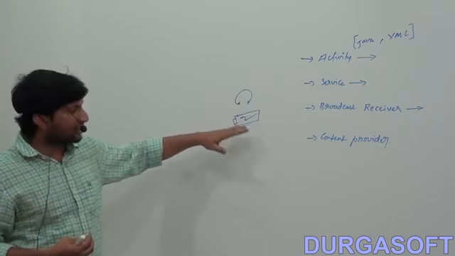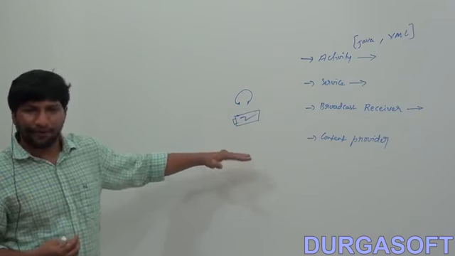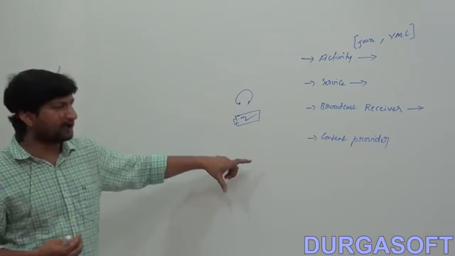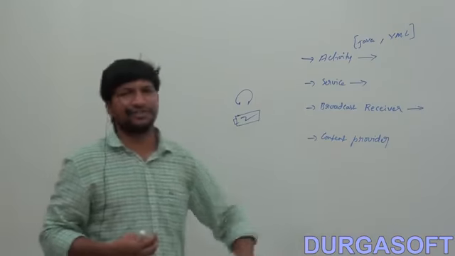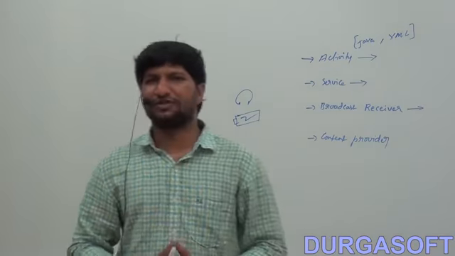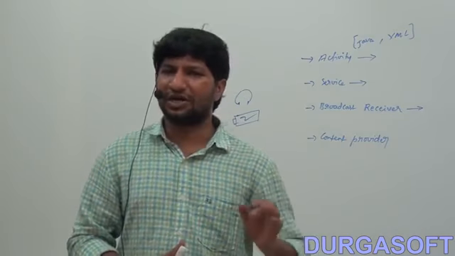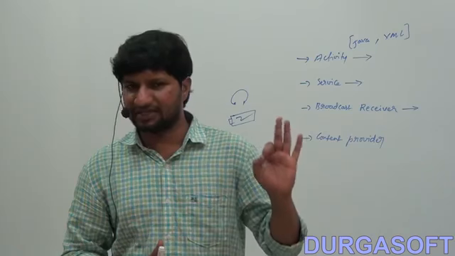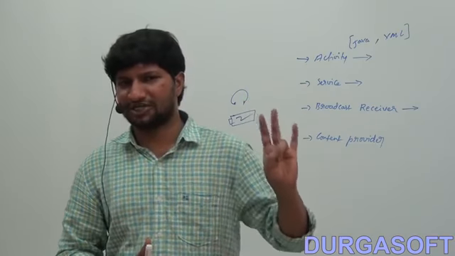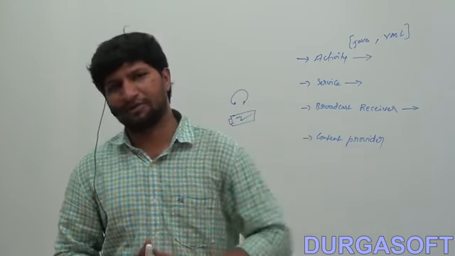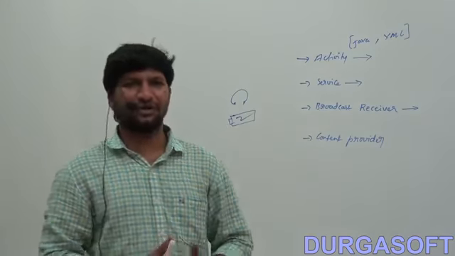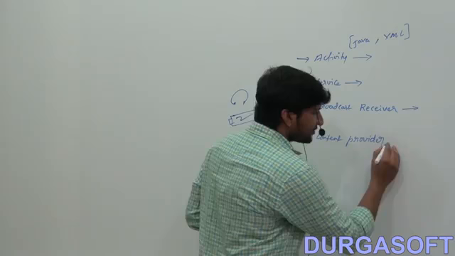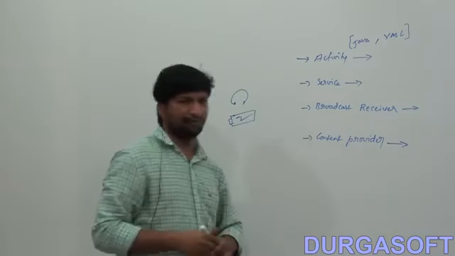Headset plug-in, charger connected, charger disconnected, power button pressed, camera button pressed, volume button increased, volume button decreased. All these are the best examples for broadcast receivers, which are registered for system announcements. And the next one is content provider.